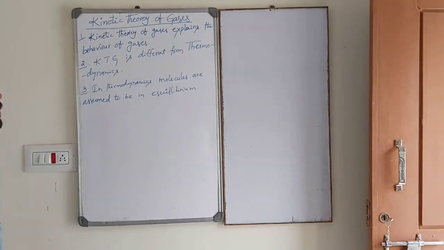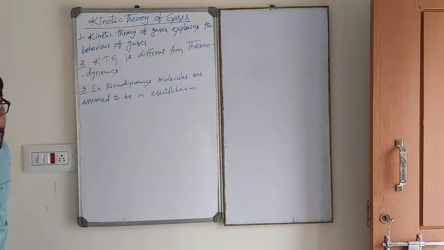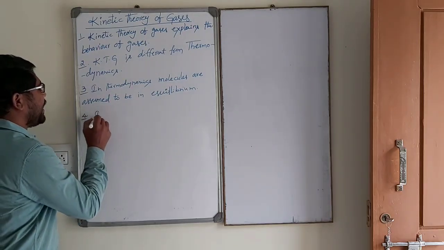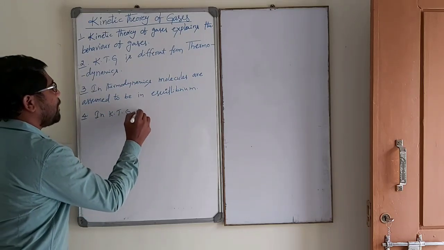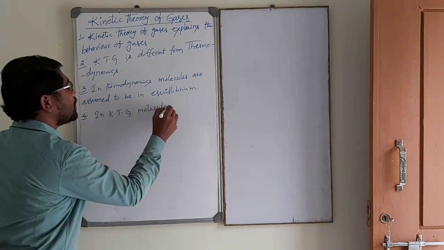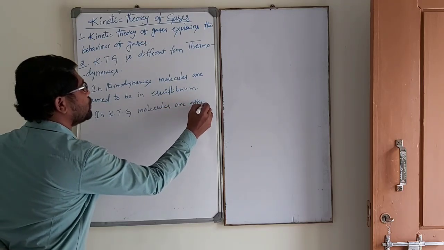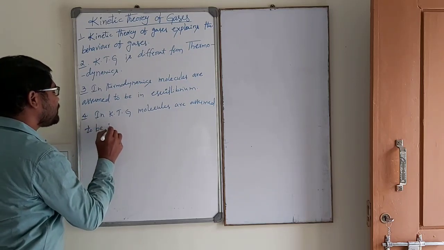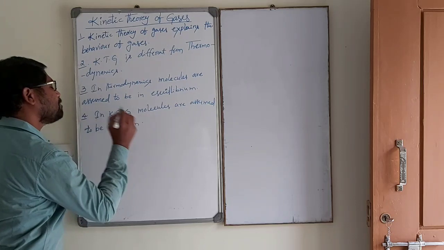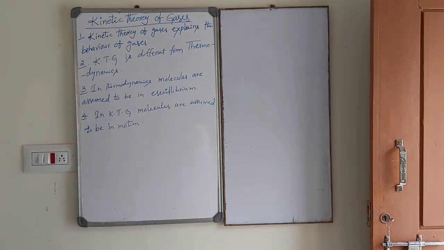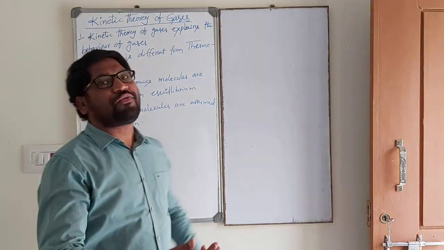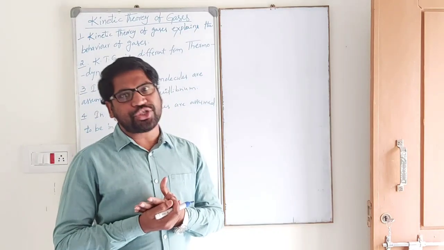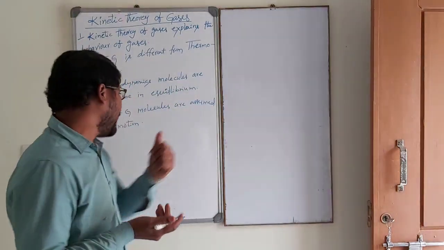But in kinetic theory of gases, molecules are assumed to be in motion. So during the motion of molecules, we calculate the pressure, temperature, volume and their properties.